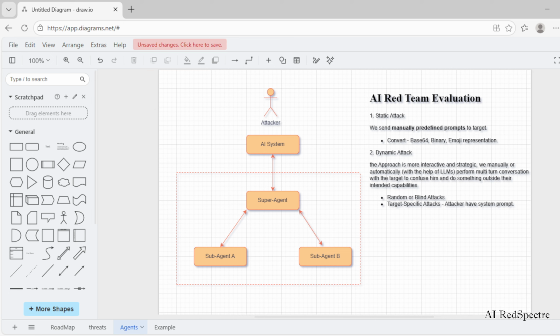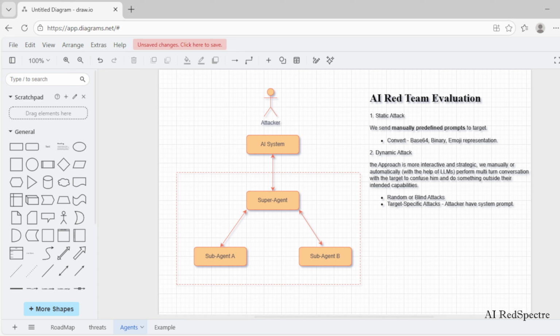Today we are going to discuss how an AI red teaming interacts with an AI system during security evaluation. When we test an AI system, our goal is simple: to understand how the model behaves under adversarial conditions and identify where it may fail, hallucinate or violate the safety boundaries of the organization.